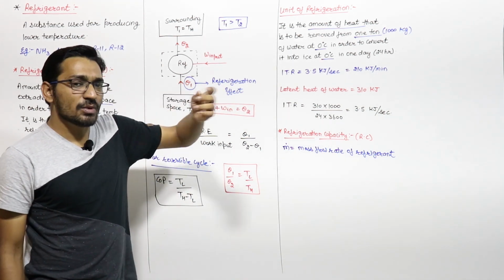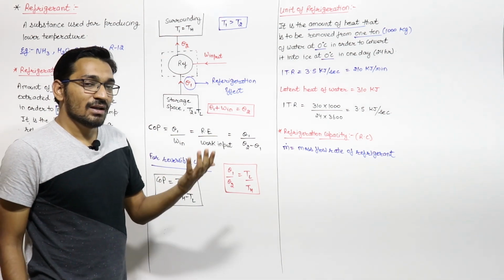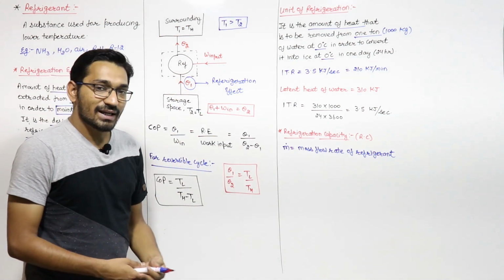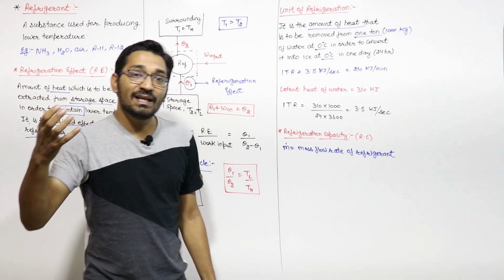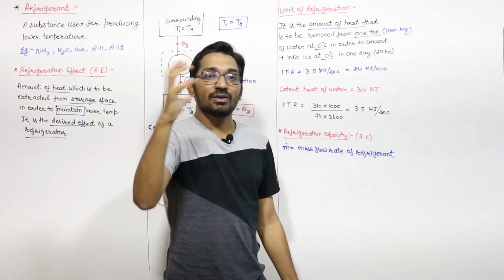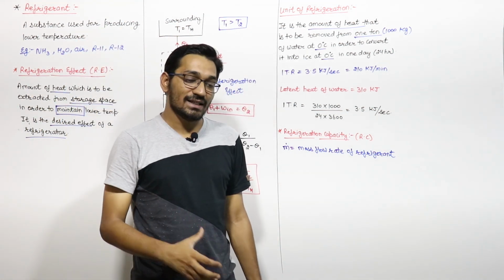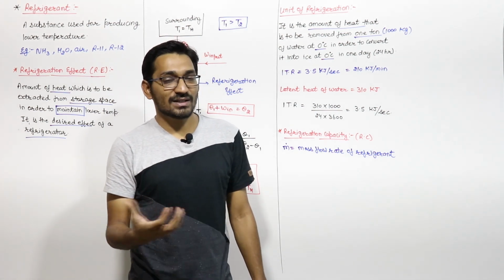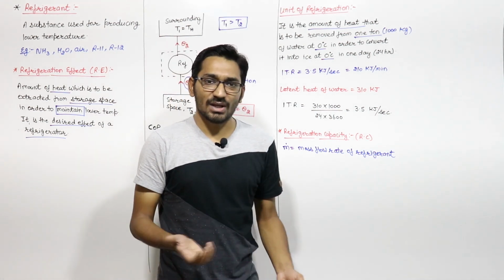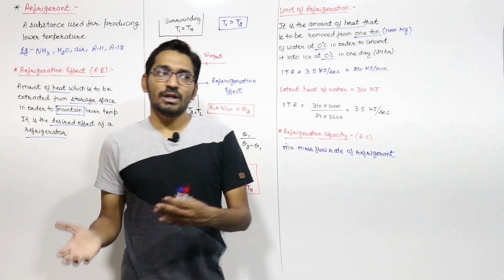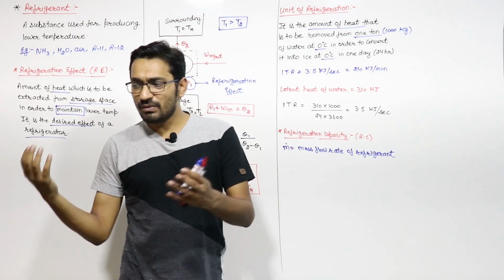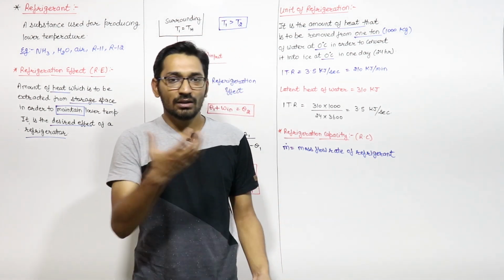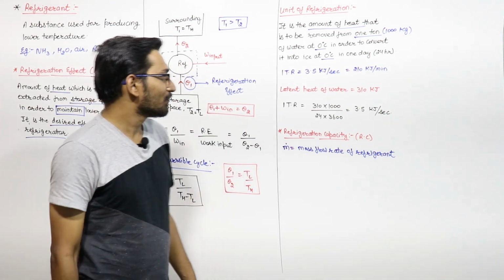And in some of the books you will find that the unit of refrigeration is defined as the amount of heat which we have to give to 0 degrees Celsius ice to convert it into 0 degrees Celsius water. That is the one and the same thing, right? If you convert water into ice, you have to remove the heat. If you have to convert ice into water, you have to give some heat.